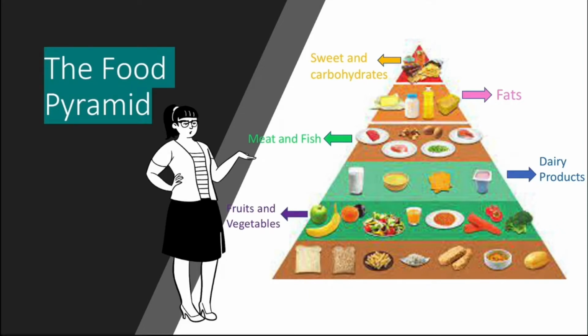In the last group, you can see some bread, rice, pasta, and potato, which is made up of starch, which is the main category of carbohydrates. So first, we are going to discuss sweets and carbohydrates.